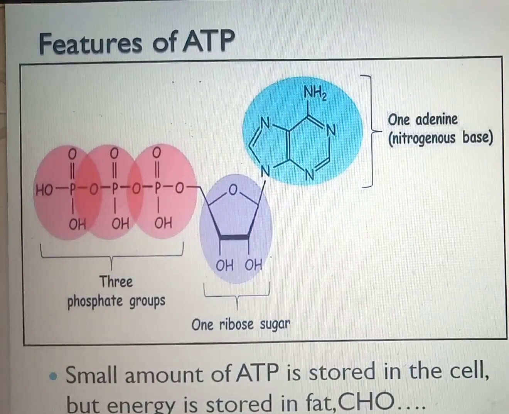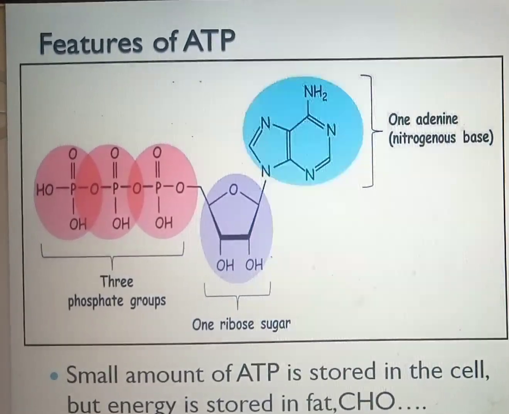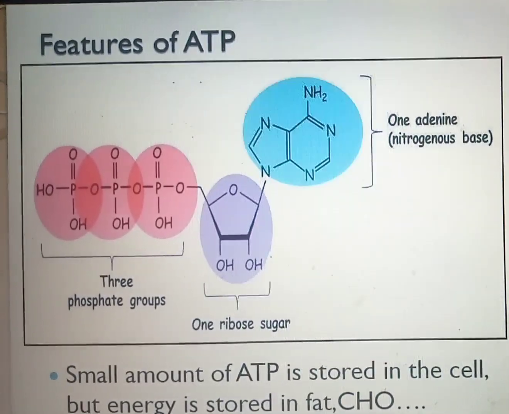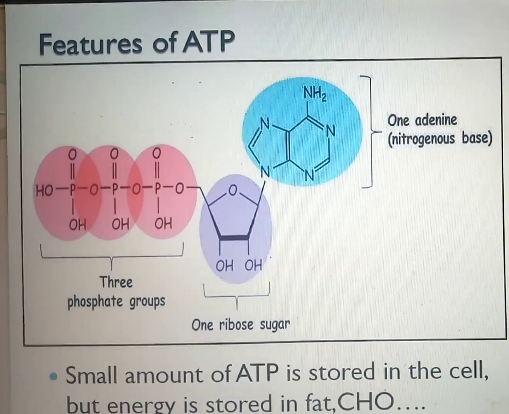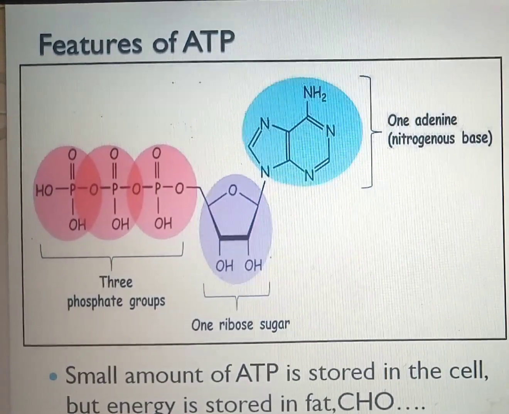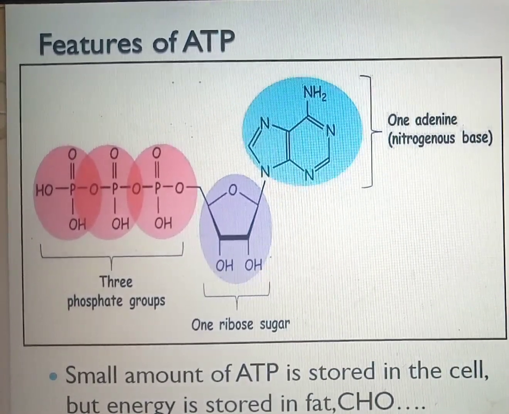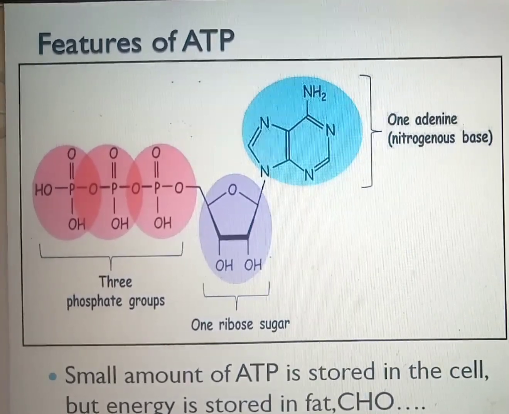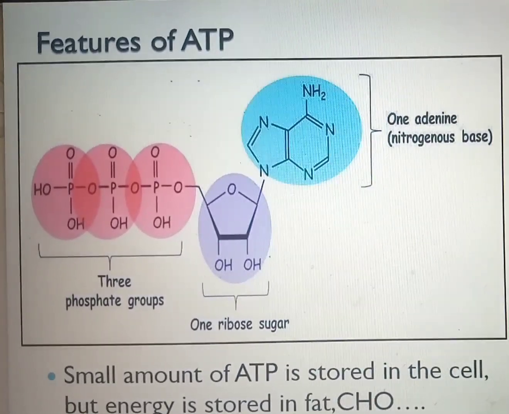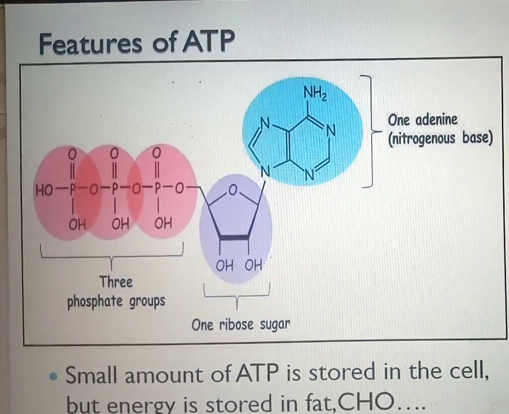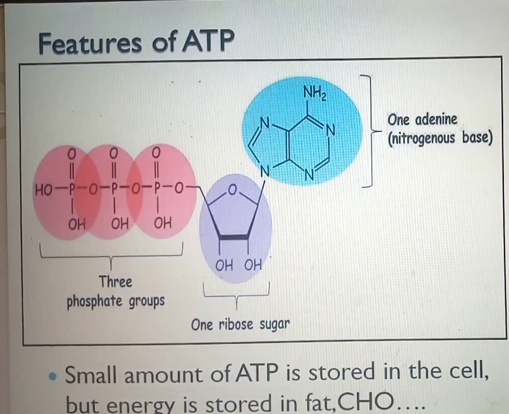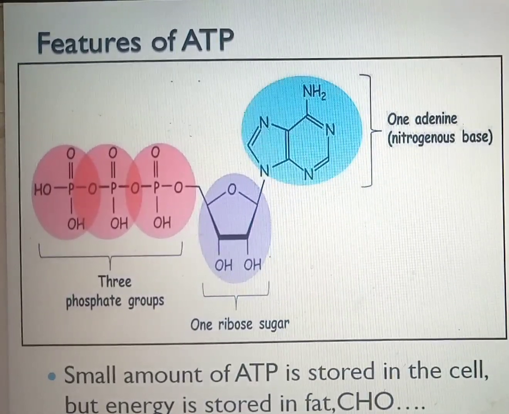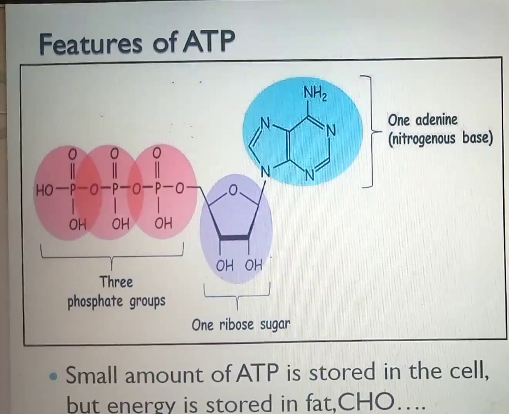For phosphate groups to come together, you need a lot of energy to hold them together. And the bond that exists between these phosphate groups is known as covalent bond, and that covalent bond is unstable. Because that covalent bond is unstable, it is easy for adenosine triphosphate to dissolve in water.